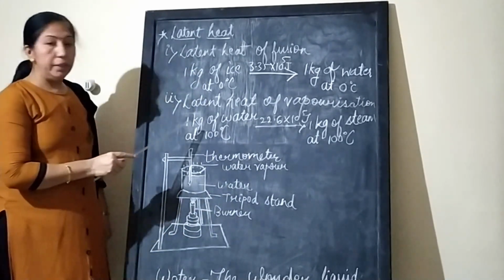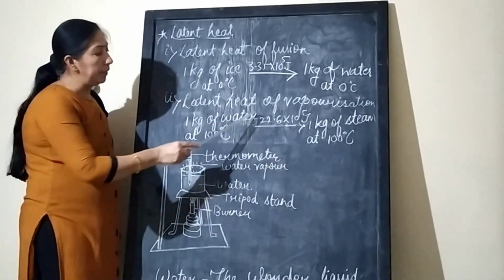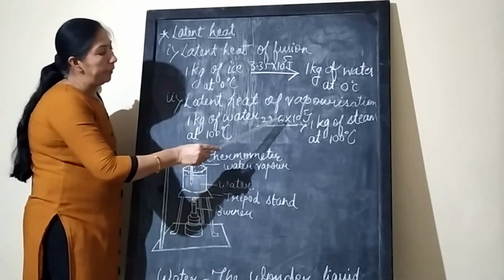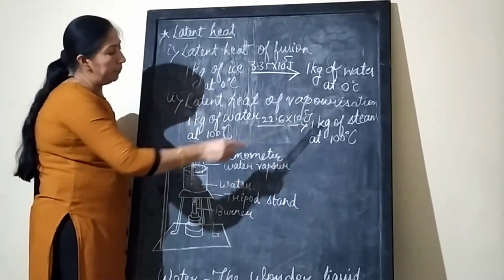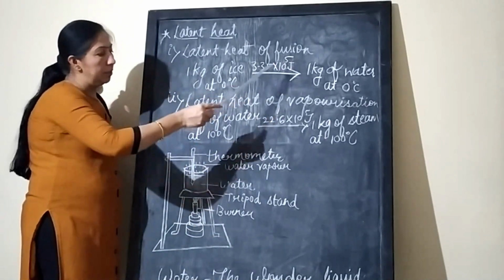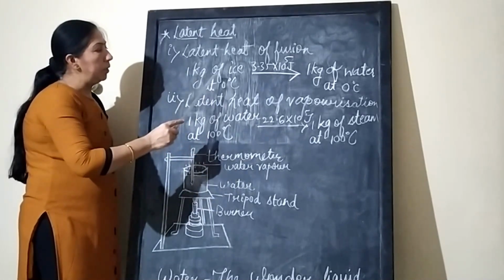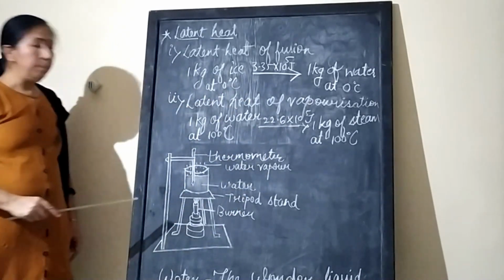In order to convert 1 kg of water into 1 kg of vapor, that heat is 22.6 × 10^5 joule per kg. This value is given per kg. This much heat is absorbed to convert one state of matter into another state of matter.